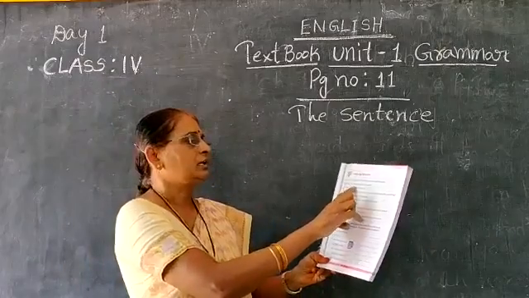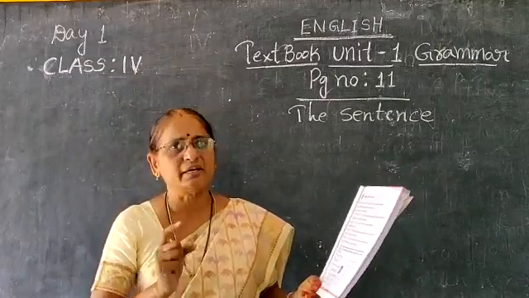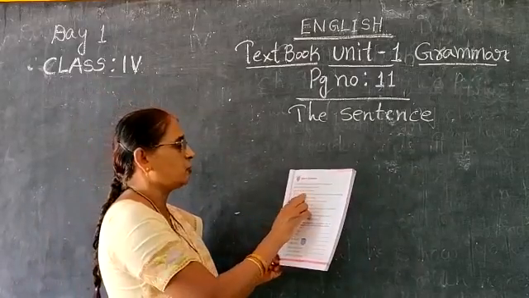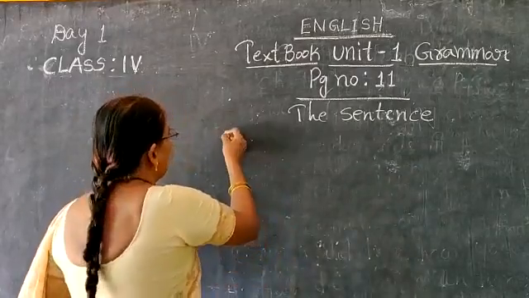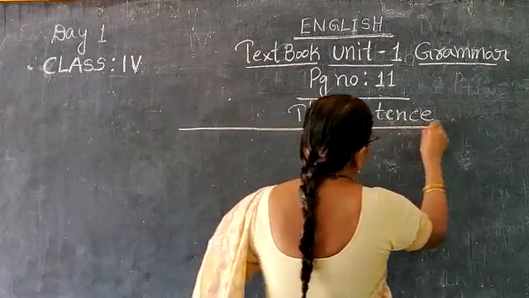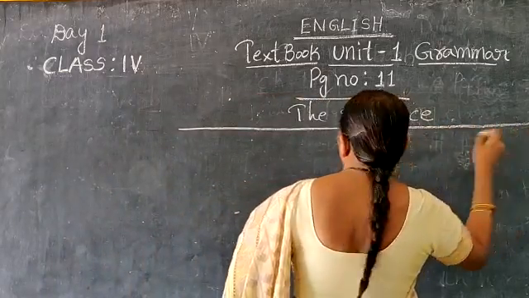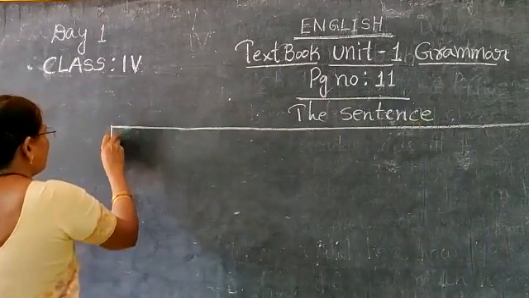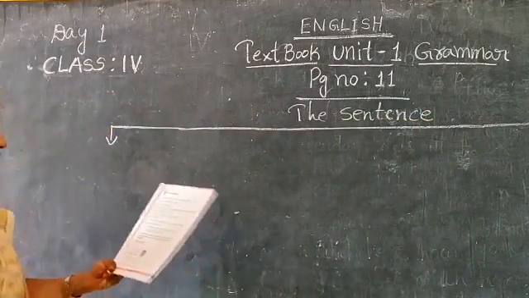Now see, children are playing in the park. This is a sentence, a proper sentence. Take your textbook. There are 4 types of sentences. How many types of sentences are there, children? Look at the board, everybody. 4 types of sentences are there. What are those?